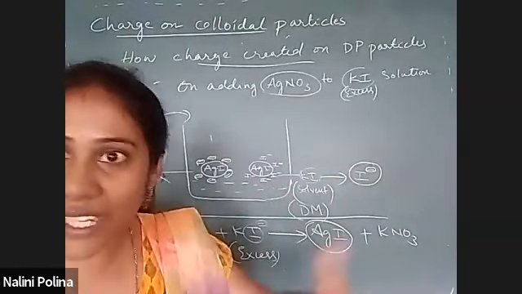Now one more situation. I'll give you a second example. Shall I erase everything? In the second example, you are going to help me: which charge you will get on the DP particle and which ion gets adsorbed.